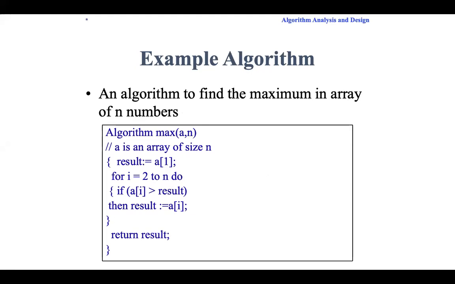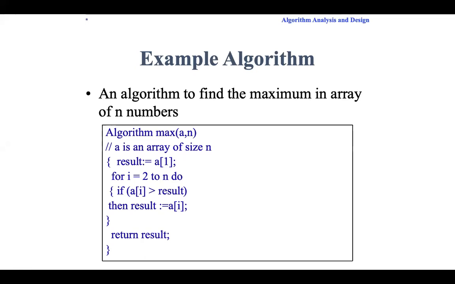Very simple program. Whenever such things are given, just take 2 or 3 values, substitute and see what it is doing. That is the way to analyze or debug programs. Take 3 elements for this array A and go on assigning, and you will easily come to know that the largest element will be saved in the result variable. Is it clear?